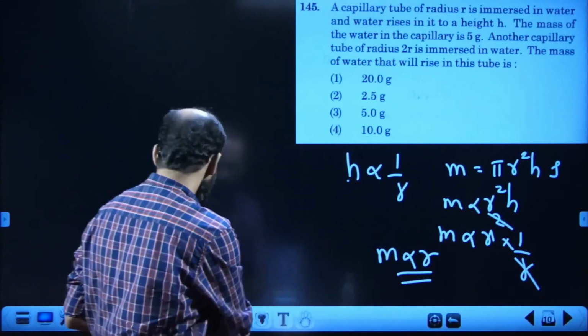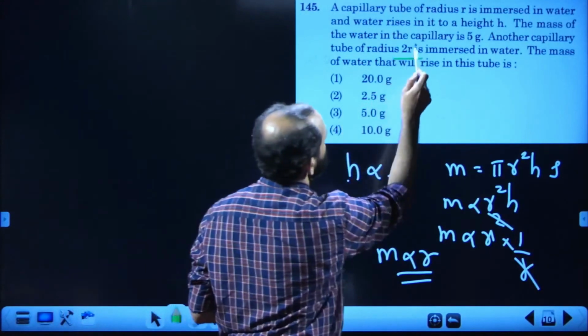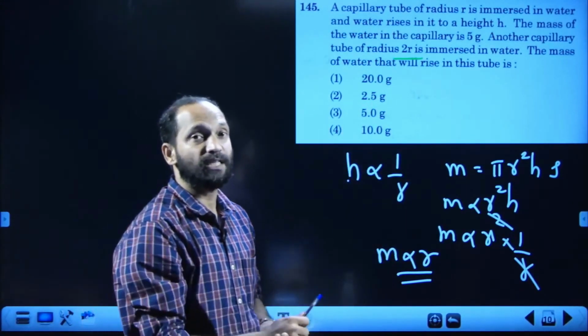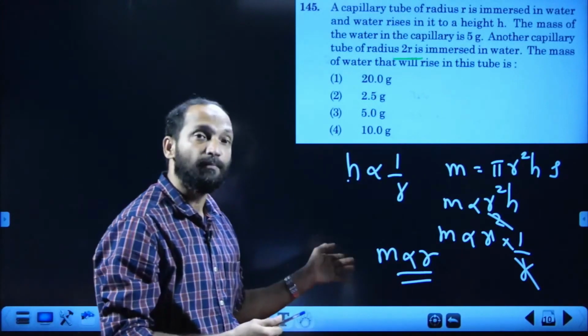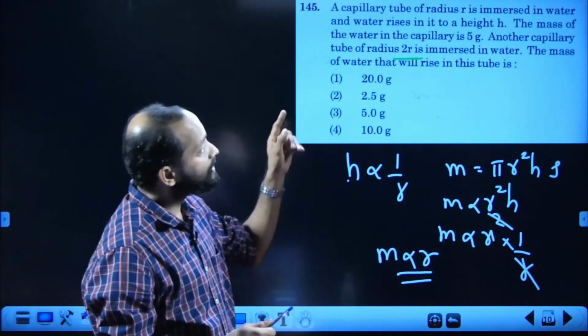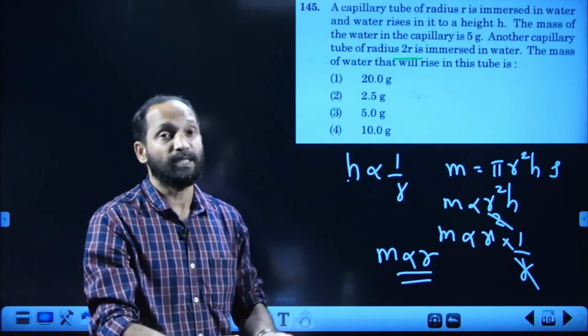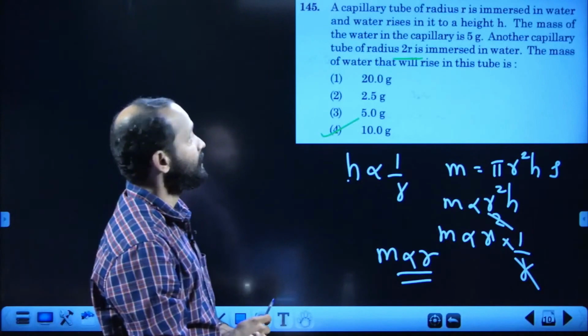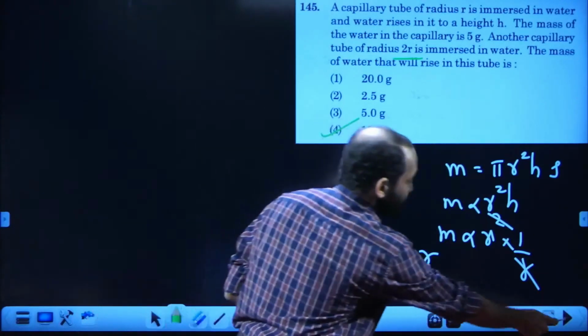What happened to r here? r has been doubled. The first capillary possessed a radius r, the second one possessed a radius 2r. When radius doubled, mass also should have been doubled. Initial mass is 5 gram, the new mass should be double, that means 10 gram. So, the answer is the fourth one. Next one, 146.